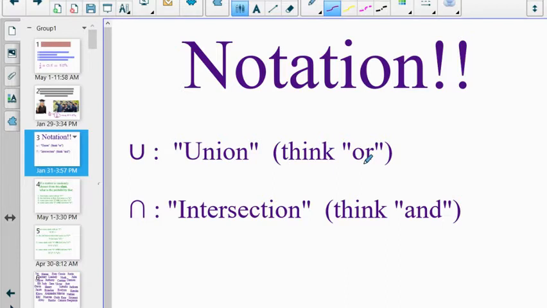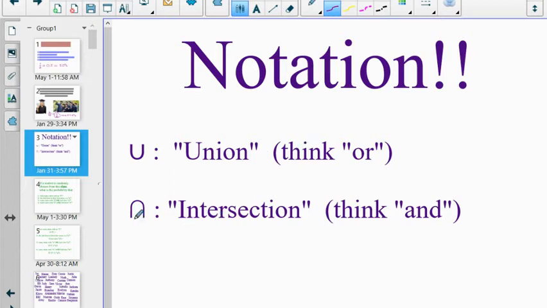If I say "or," I'm counting both of those categories, just like we had with Venn diagrams. Or means both of the categories, and if there's any intersection between them, that's okay also. Intersection, meaning I would think, and you're going to see this symbol, it looks like an upside down U.